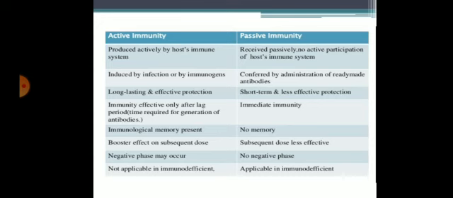In active immunity, there are booster effects on subsequent dose. In passive immunity, the subsequent dose is less effective. A negative phase may occur in active immunity. No negative phase is there in passive immunity.